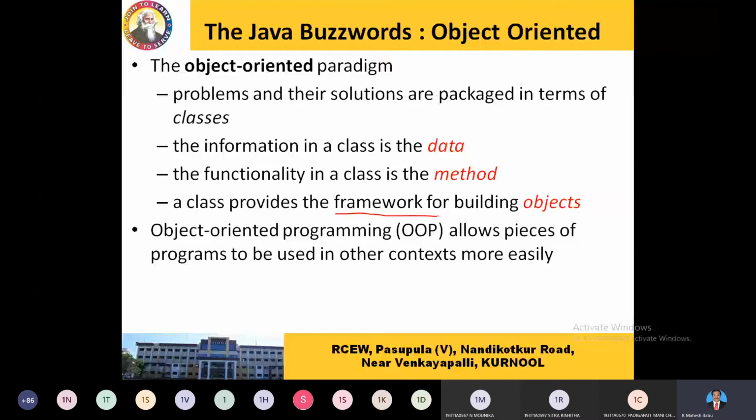So what is a class? What is an object? And inside a class. All this is not new for us, only the notations are varying. I think everyone knows a structure. How many of you know struct?